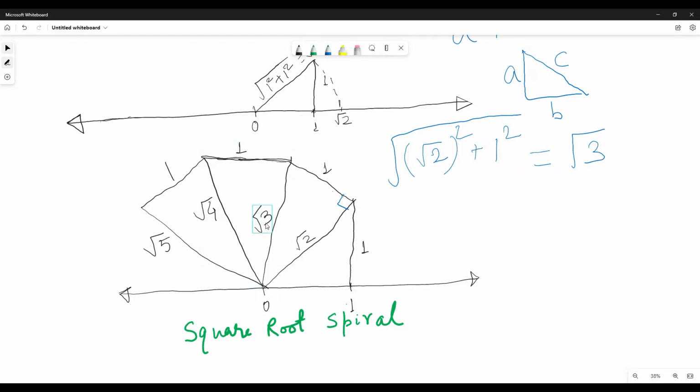You can go on with root 3, root 4. You can make a perpendicular to root 3 and make a length of 1. So this will become root 4. Likewise, from root 4 you can make root 5.